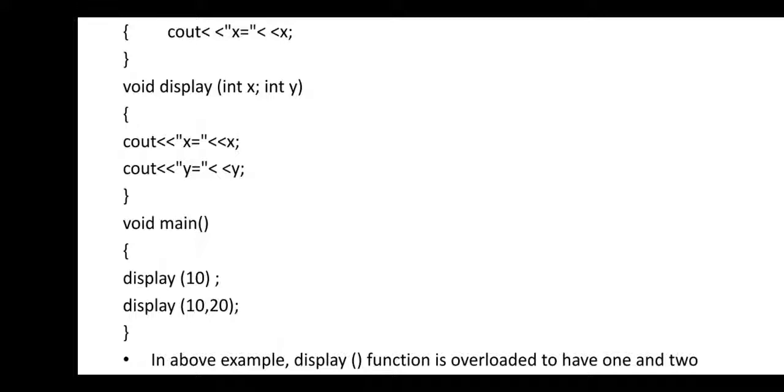But in the second call of the display function, we pass two arguments, 10 and 20. At that time the compiler calls the display function which has two arguments. Means based on the number of arguments, the compiler decides which function to call, or which function to execute.